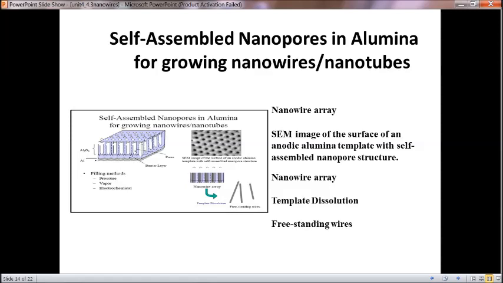And on applying those, the stability will be there over the structure, and so freestanding wires have been obtained. This is a template, and within that the nanoparticles have been injected, that is filled up, and they are taken separately to form a freestanding wire. So this is one of the nanopore creation.